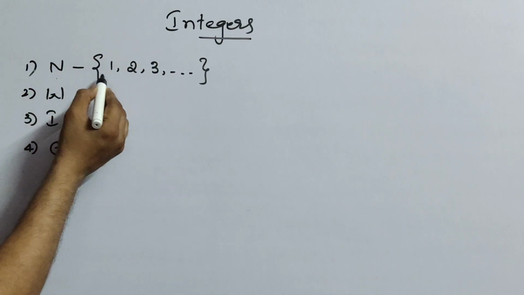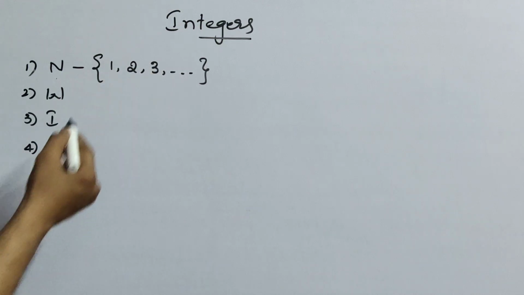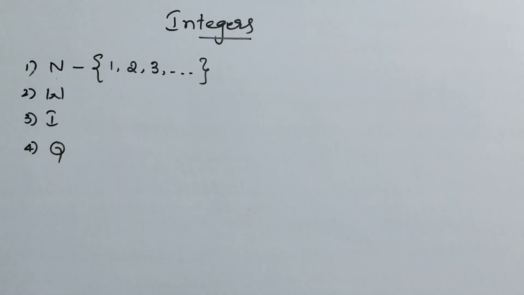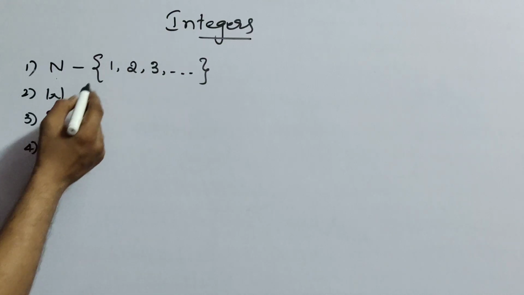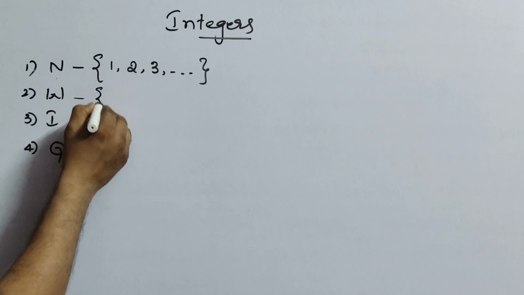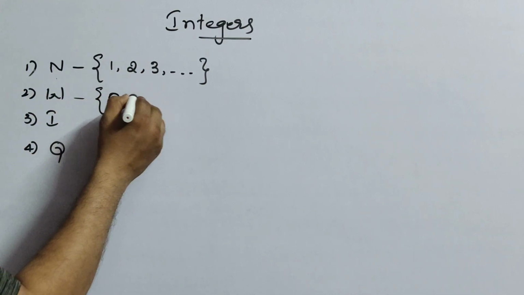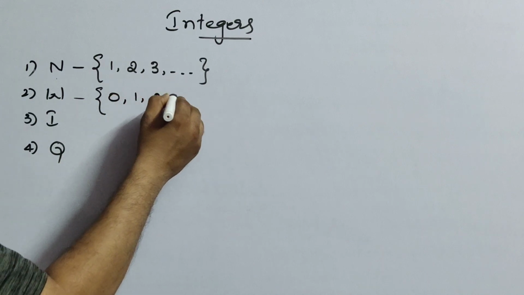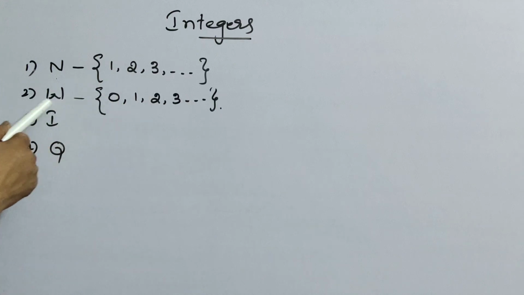Simply we can say the numbers which begin from 1 to infinity are called natural numbers. It is indicated by the letter N. Whereas W means whole numbers, the numbers which begin from 0 to infinity, and it is indicated by the letter W.